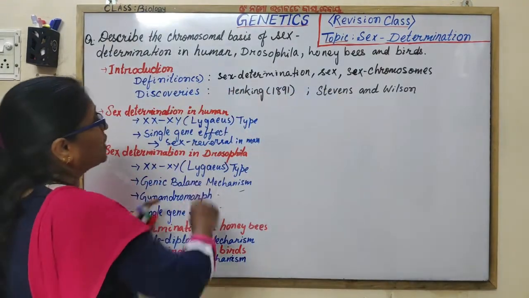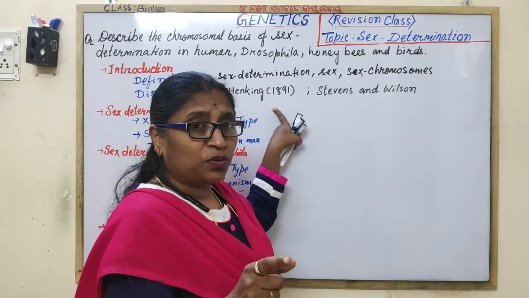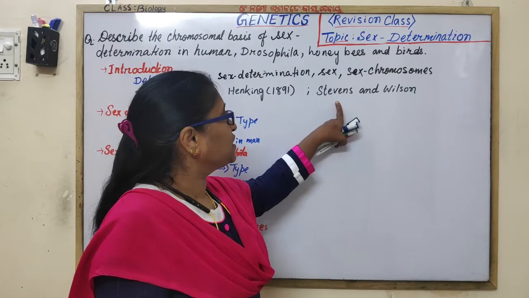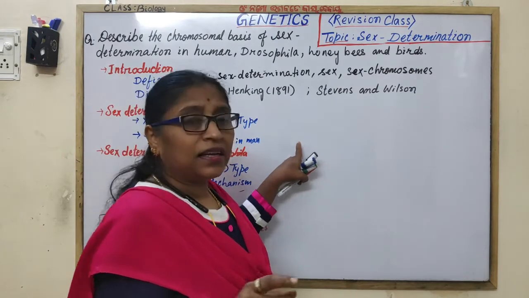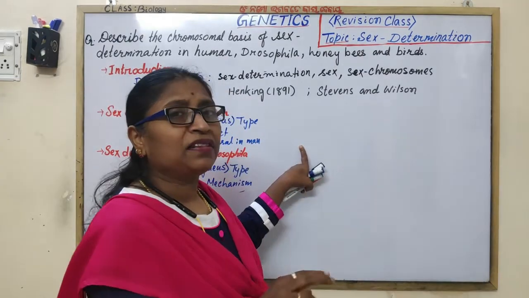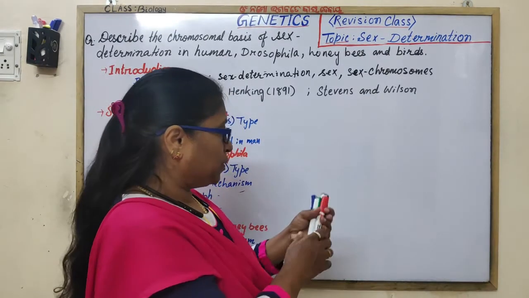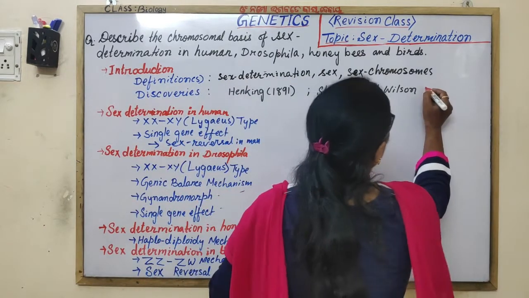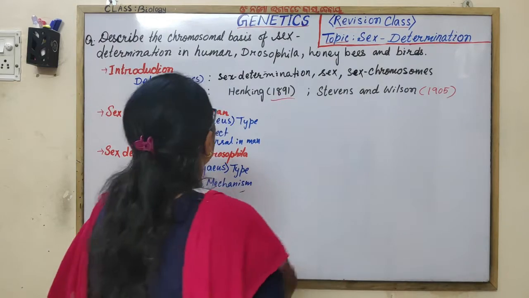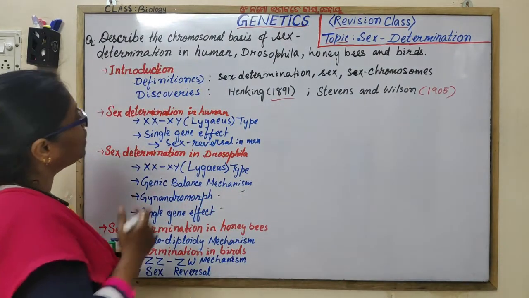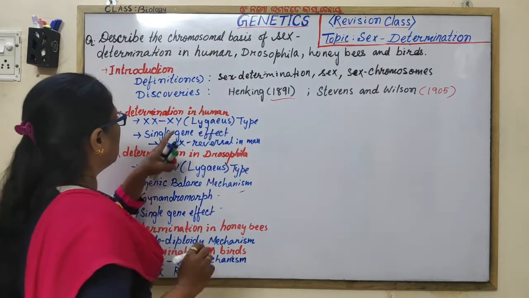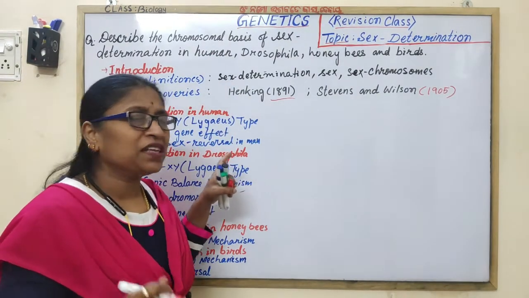Then discoveries. Henking discovered the X chromosome in the male bug and named it X body. Stevens and Wilson independently discovered the Y chromosome. They gave the chromosomal theory in 1905. Then sex determination in human you have to start, as it is asked about the human at first. In human, which type of sex determination is seen?